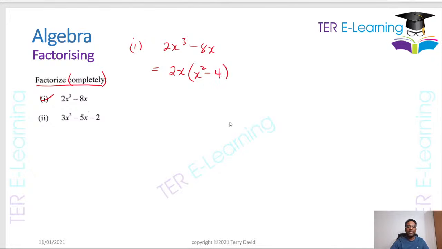Some students might be like, okay, well, I've finished factorizing, that's the answer. Unfortunately, there is more to do with this question, because this x squared minus 4, that is what we call the difference of two squares. So this is going to be 2x.